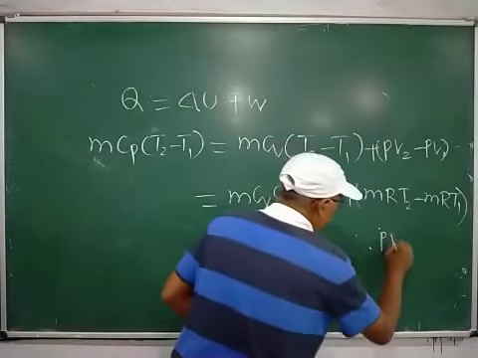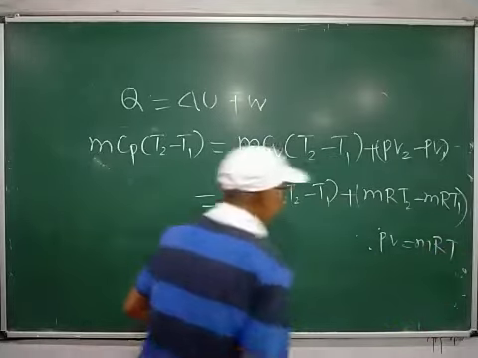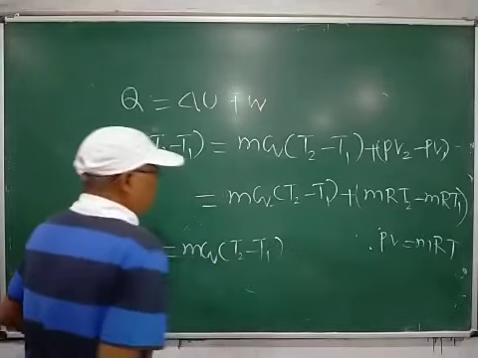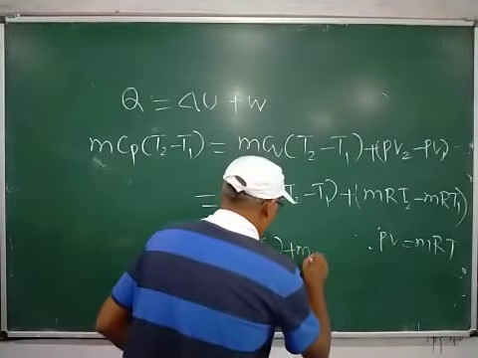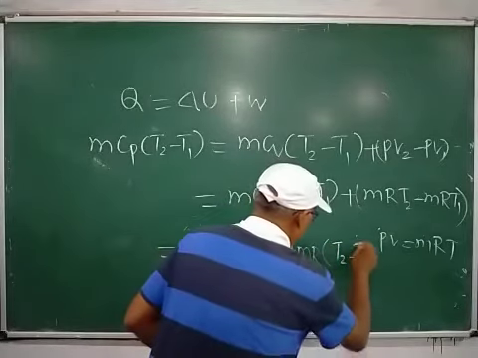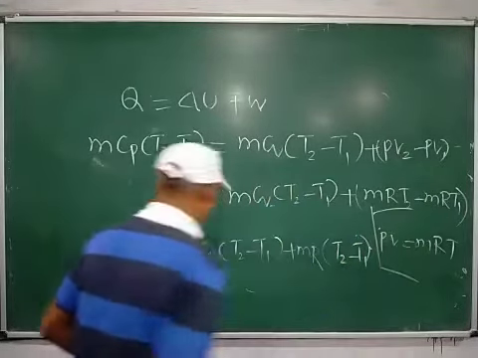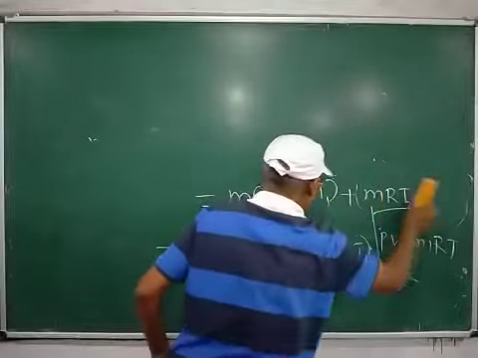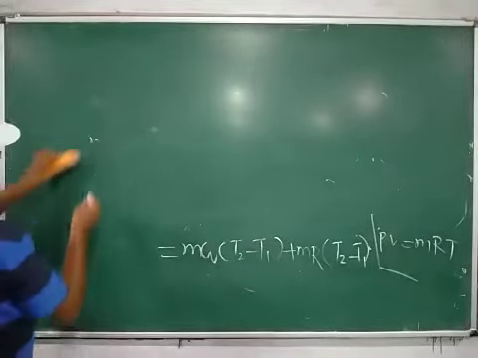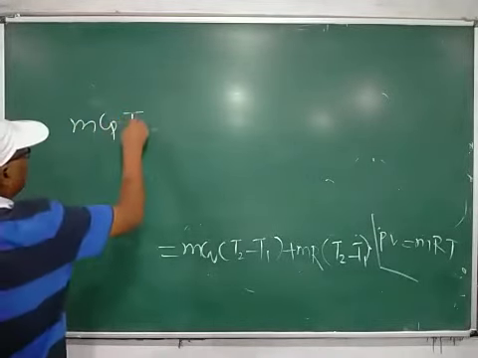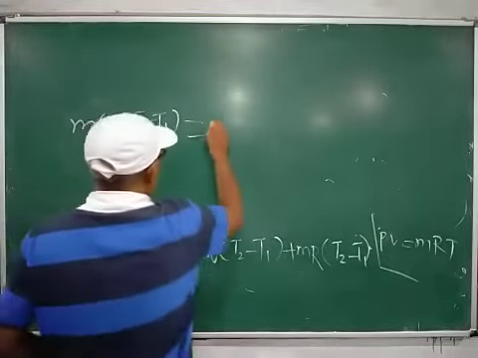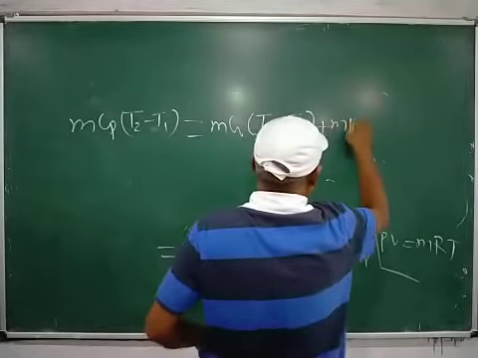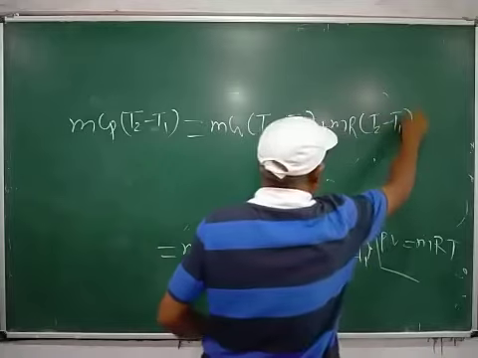Since PV is equal to mRT, m Cp (T2 minus T1) is equal to m Cv (T2 minus T1) plus m R (T2 minus T1).